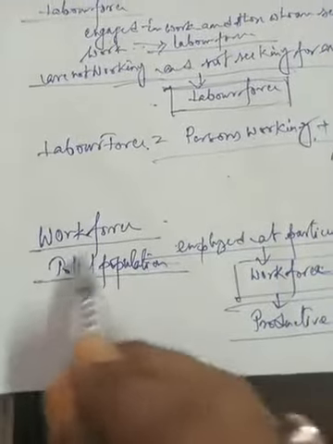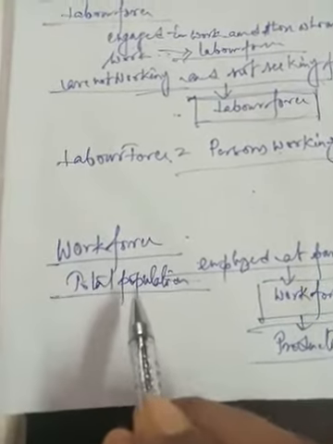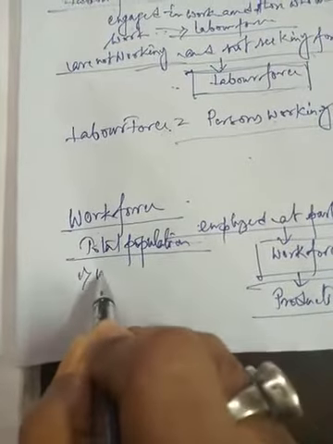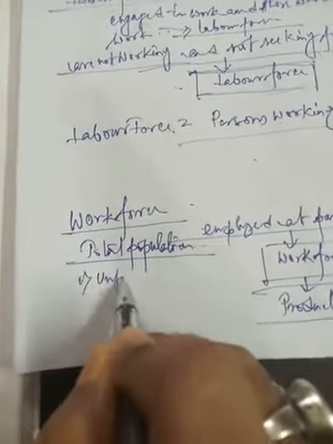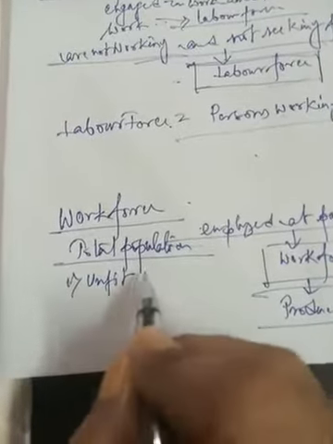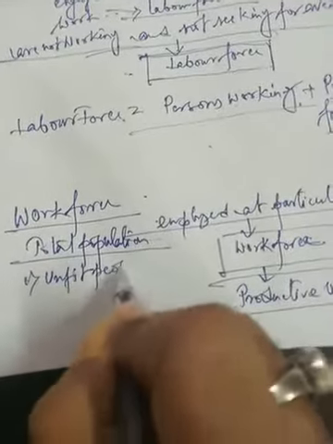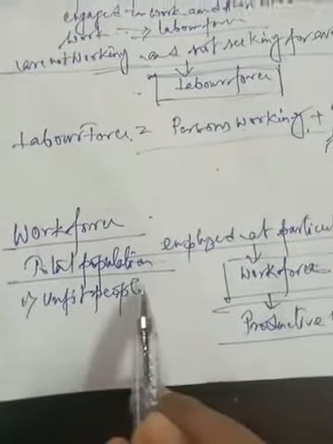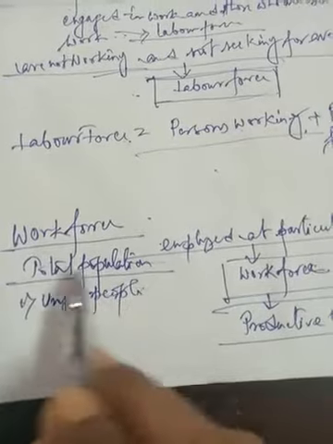Number one, from the total population we have to subtract unfit people, old or handicapped persons.